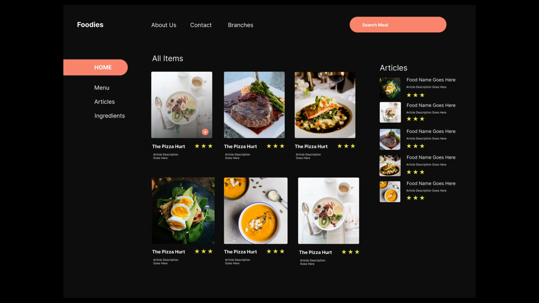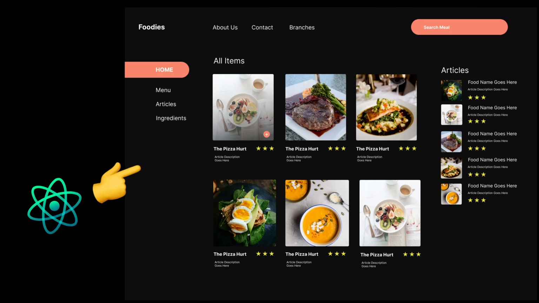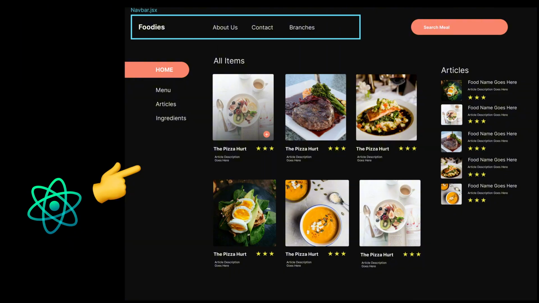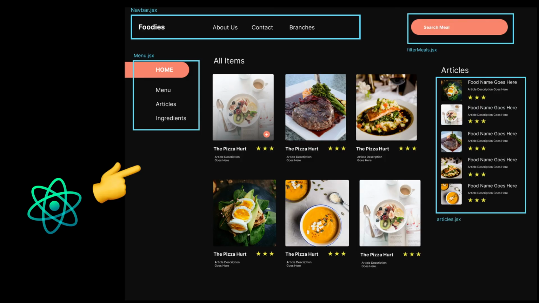So you can either say components or parts. So if you want to build this project by using React.js, we will start by creating a component for the navbar, and in that we will put our HTML, CSS and JavaScript inside their specific files. Then we will create another component for a search bar, next for the menu, and also for the article, and finally we will create a component for the card, and we will reuse that card again and again in our UI. So that was about the theory, but how are we going to make a component?